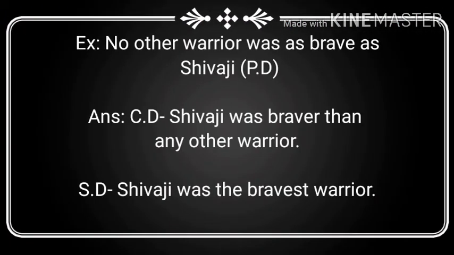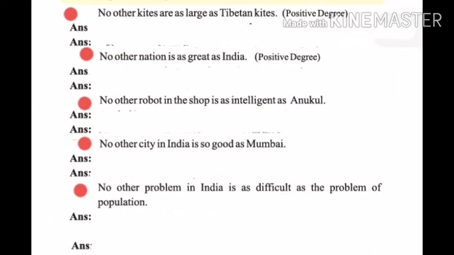For example, no other warrior was as brave as Shivaji. This is positive degree. Answer in comparative degree is Shivaji was braver than any other warrior. Now, answer in superlative degree is Shivaji was the bravest warrior. Here I am giving an exercise for your practice, positive degree into comparative degree and superlative degree. So solve this.